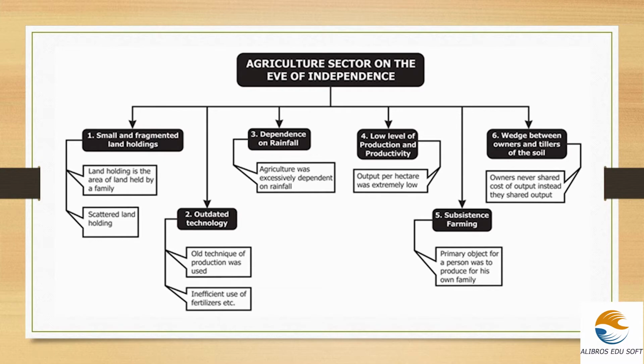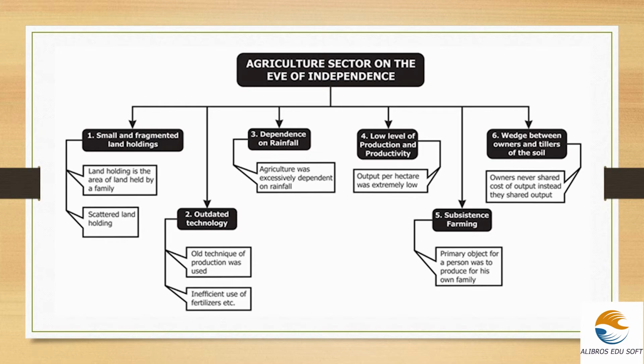Third one is the dependence on rainfall. The rainfall and irrigational facilities are interrelated, as we know that during rain, that rain can be channelized through proper irrigational facilities and that can be used for the crops to grow. But that was absent during that time. So totally the agriculture was excessively dependent on rainfall, and thus the channelizing of rainfall was also absent. There occurs stagnation.